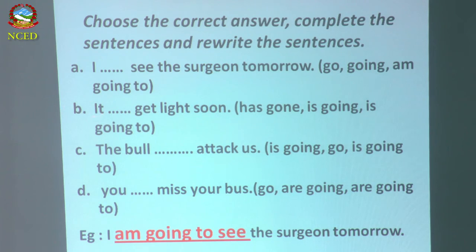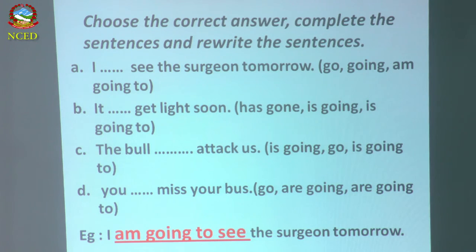Yes, let's go to number B. Eat dash dash get light soon. So eat has gone, get light soon, does not make sense. It is going get light soon, doesn't make sense. It is going to get light soon. So how do you have to write the answer?